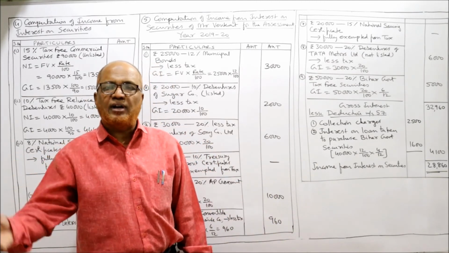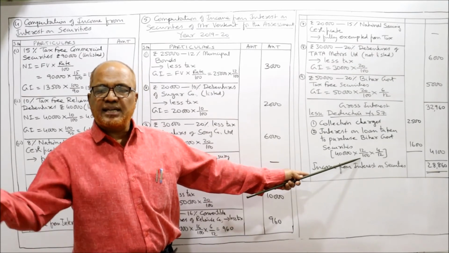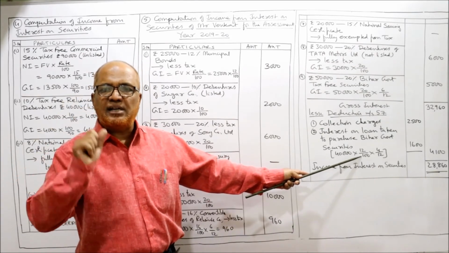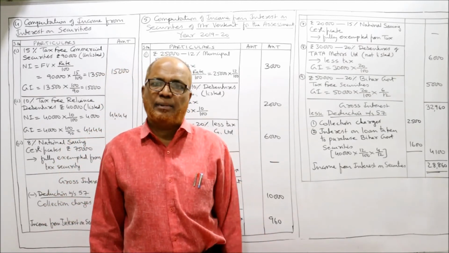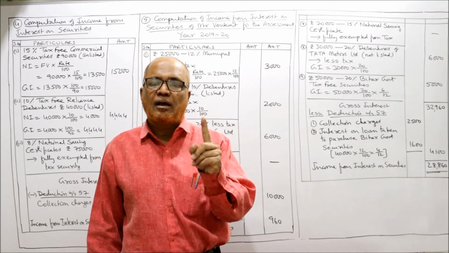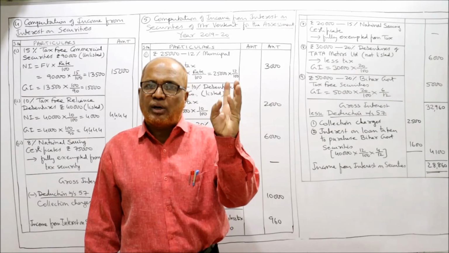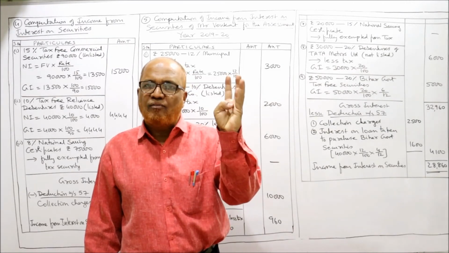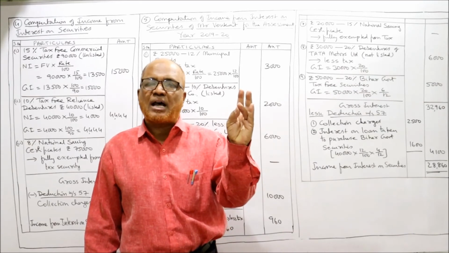At what rate of interest he has taken? 12%. It is given in the problem. He has taken a loan of 40,000 at 12% interest. But how many months are there? Here we have to calculate the months. He has taken the loan from bank on 1st December. So December, January, February, March. We are closing the accounts on 31st March.